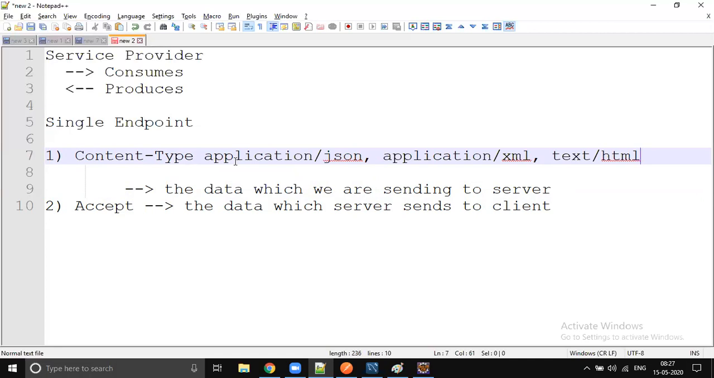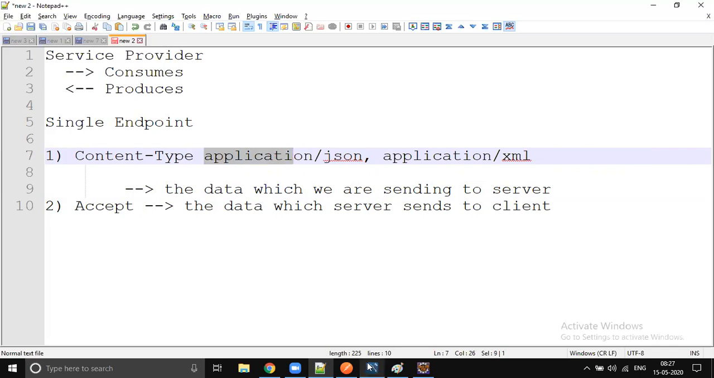There are so many MIME types, right? Multimedia types are supported by HTTP, so you can send anything, be it audio, video, or anything. But mostly from a services point of view, we will be playing with JSON and XML. So in the content type section, if you are posting any data to the server, you have to say what type of data you are sending.